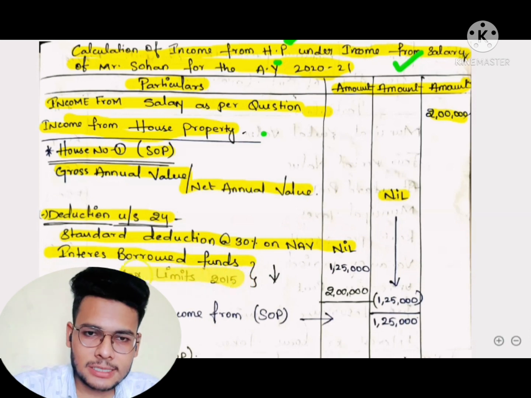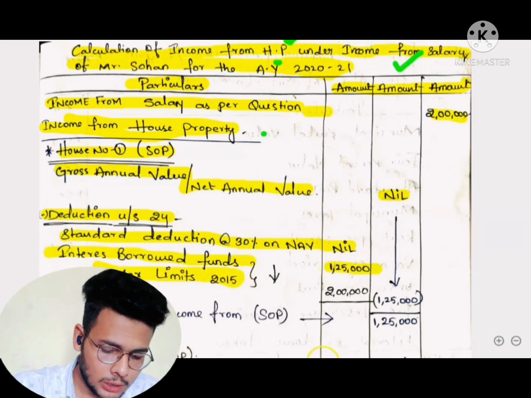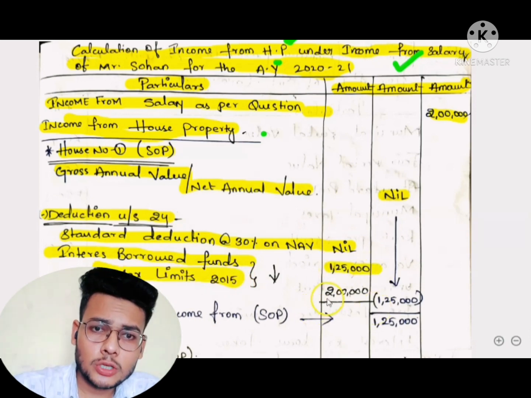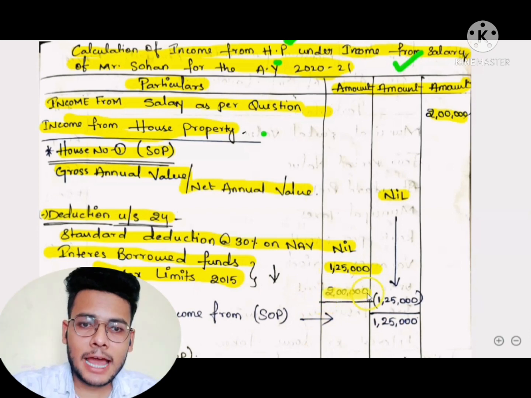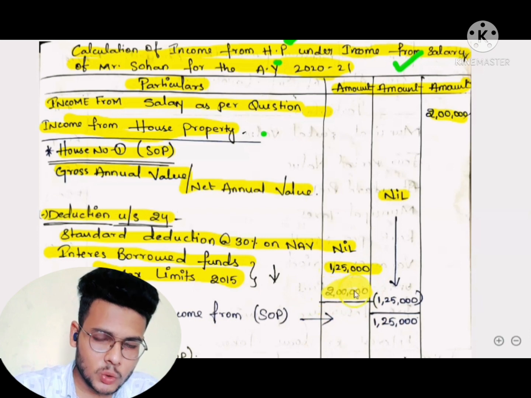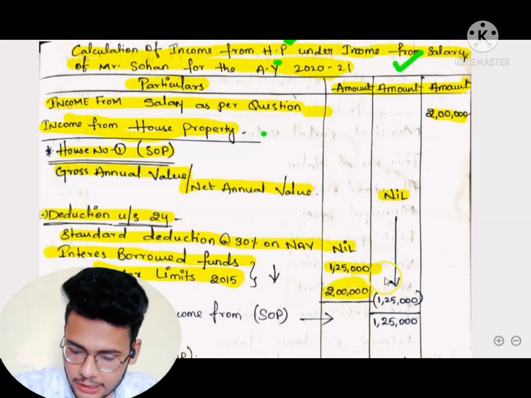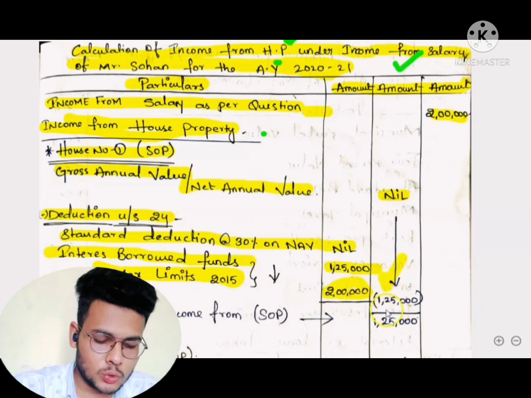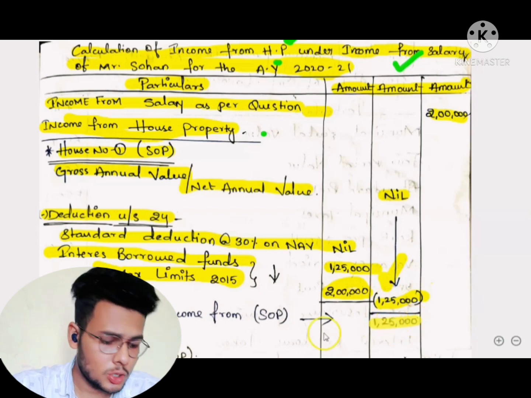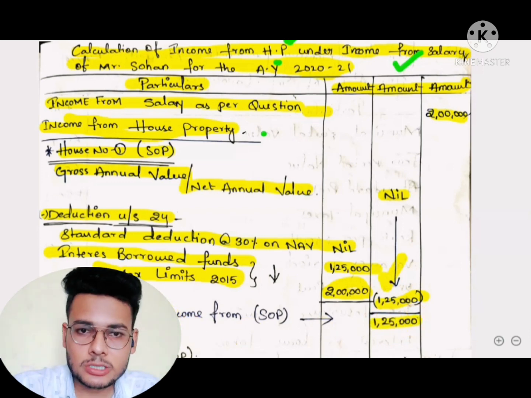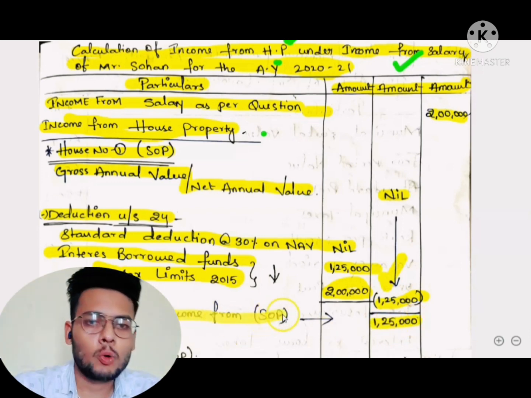For house 1, self-occupied property, he has taken 1,25,000. But the maximum limit of interest after 1999 is 2 lakhs rupees. He took the loan in 2015, so 2 lakhs rupees is the maximum limit, but he has not exceeded it. He only took 1,25,000, so only 1,25,000 is treated as the loss from self-occupied property.